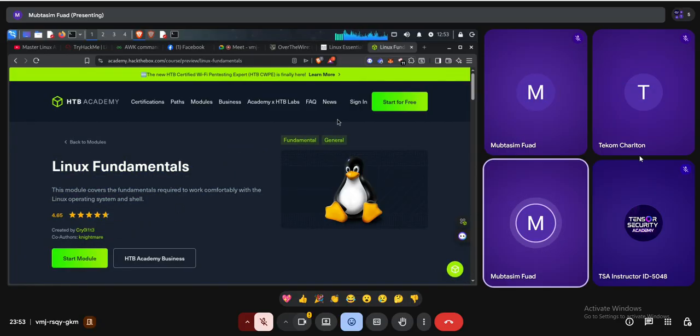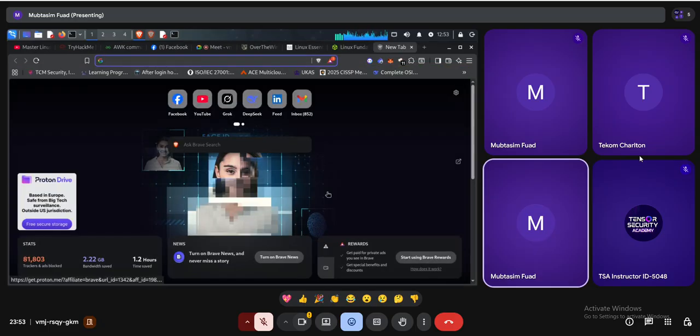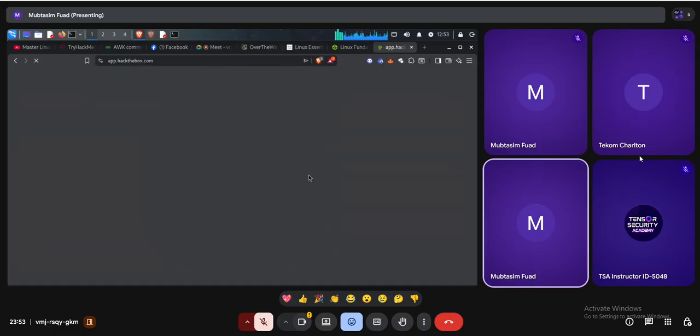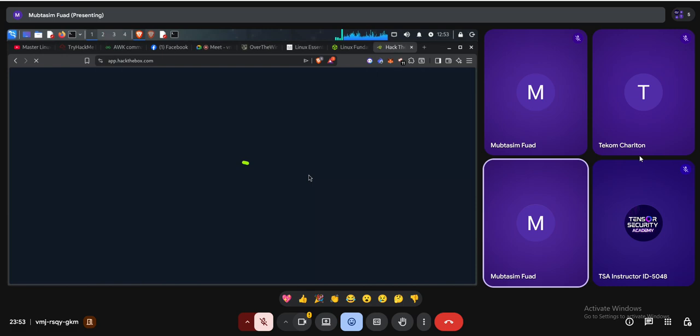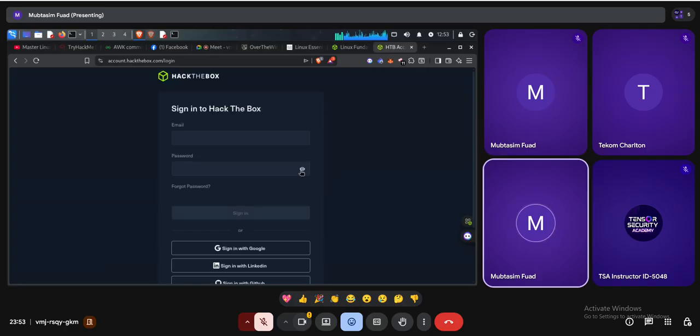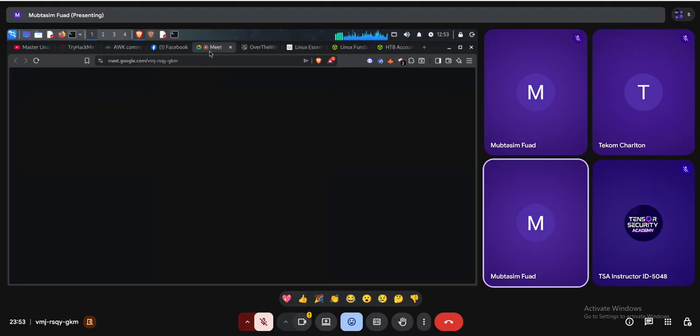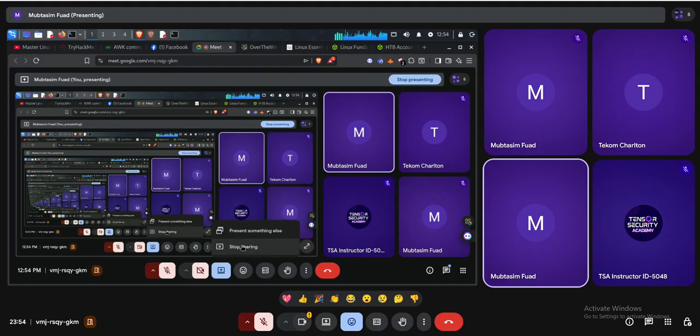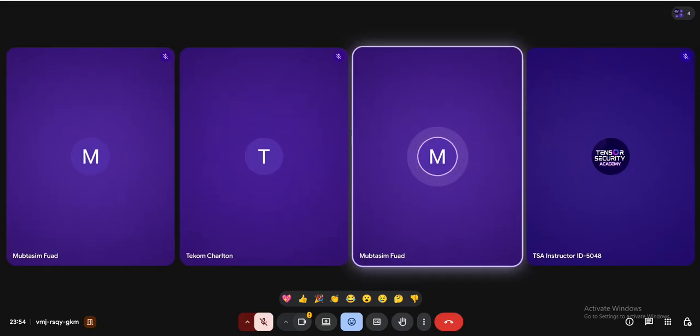So after this, you have one more task, which is, I have some machines. First of all, go to app.hackthebox.com. Again, I have to log in here actually. So let's see. Okay, so for some moment, I will stop sharing my screen. I have to log into my HTB account actually. Wait a minute.